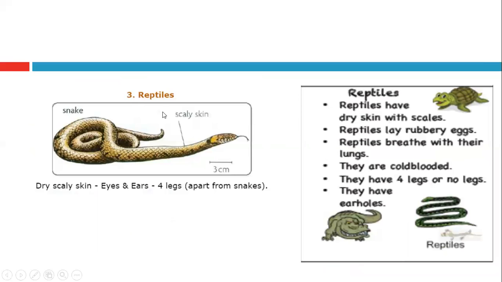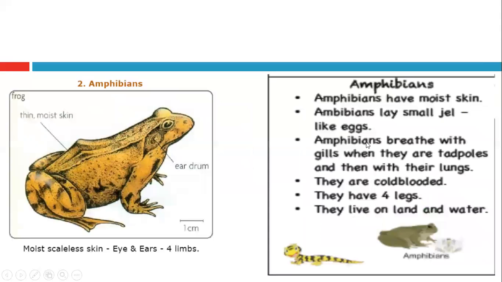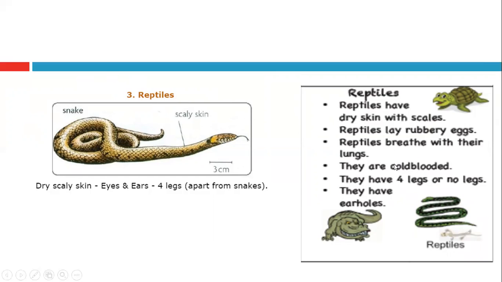Reptiles, the third group, have dry skin, as you see, but amphibians have wet skin. Reptiles have scaly skin, and some have legs, some have no legs. Like this crocodile has legs, like snakes have no legs, and they are cold-blooded also. They lay rubbery eggs. But amphibians lay small gel-like eggs, while reptiles have rubbery eggs.